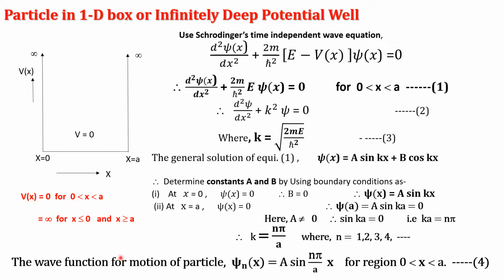The wave function for the motion of the particle, psi n of x, the nth term, we write as A sin of n pi by a x, for the region 0 less than x less than a.